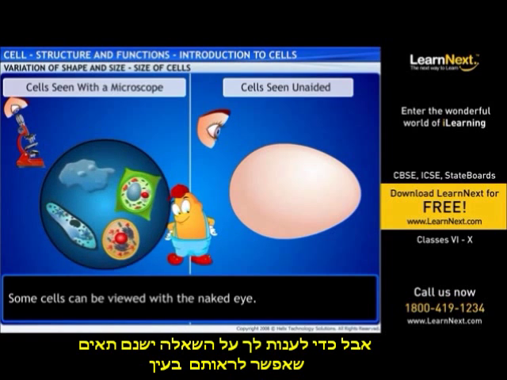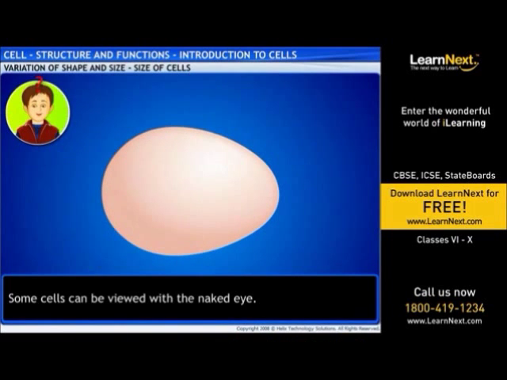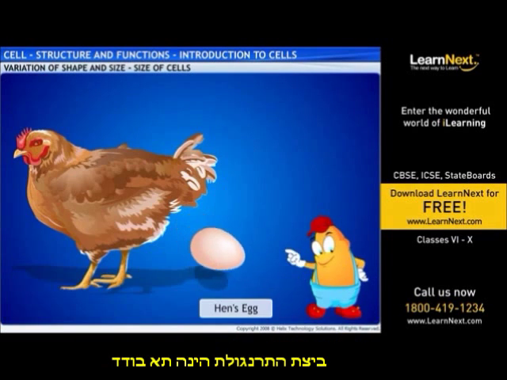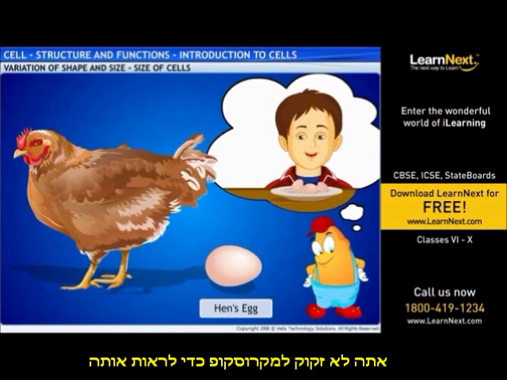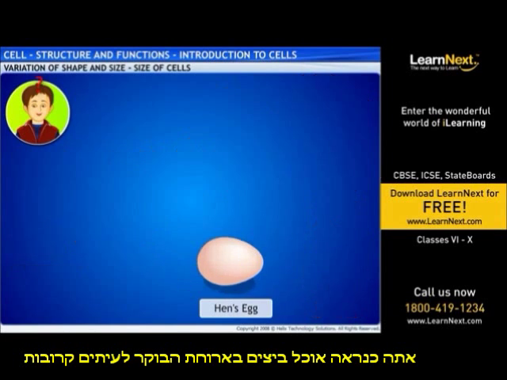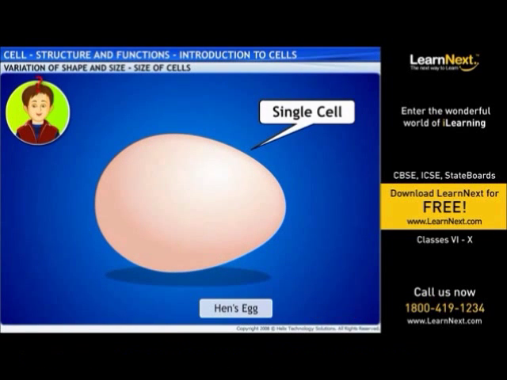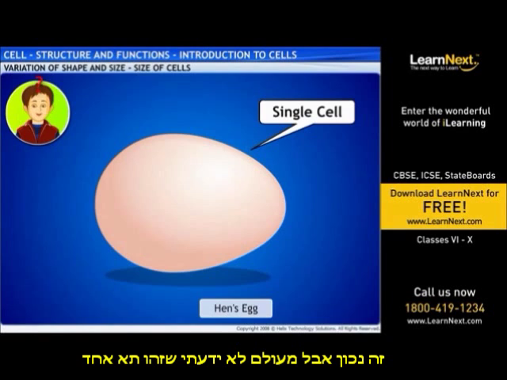However, to answer your other question, there are some cells that can be seen with the naked eye. Oh, what cells are these? Well, one is a hen's egg. It is a single cell. You don't need a microscope to see it. You probably eat eggs at breakfast often. That's true, but I never knew it was a single cell.